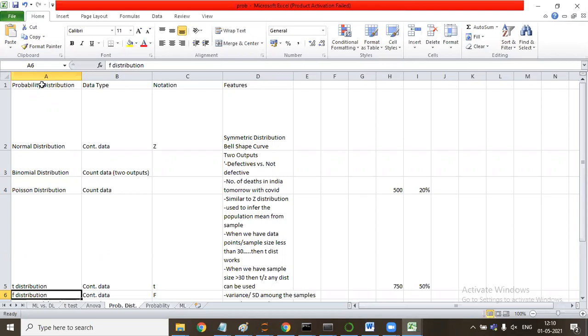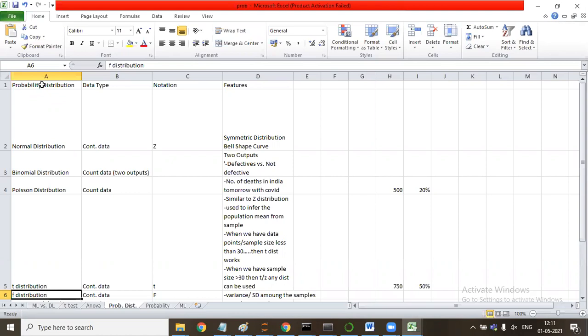We don't know, but the economist knows. And when the economist knows that the demand follows, say, F curve, T curve, or whatever curve it is, exponential curve, then he will be able to estimate the probability. I can only tell about 5, 6, 7 distributions, but there are more than 100 distributions in statistics. The expert of any field knows to which problem which distribution fits well. If that person knows, then he uses that distribution to calculate the probability.